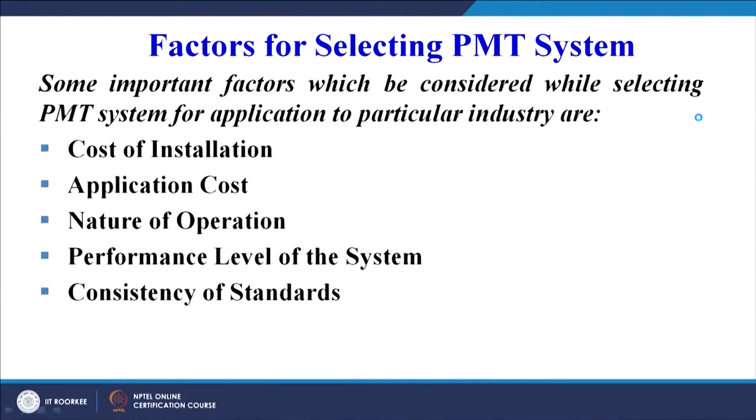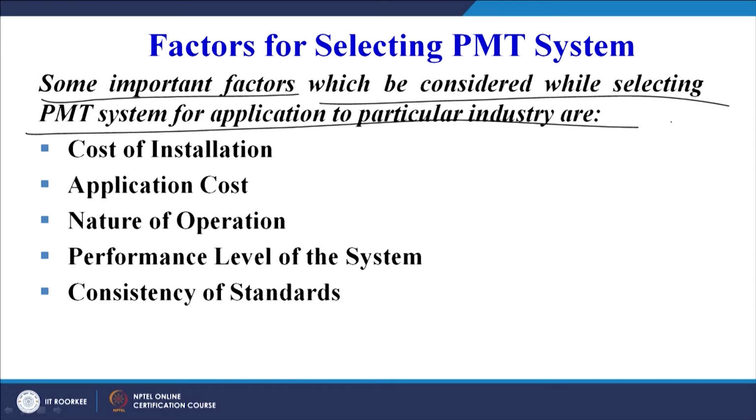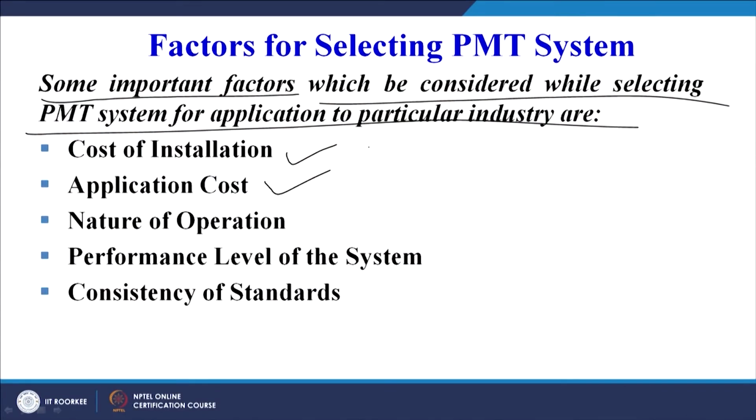Now, factors for selecting the predetermined motion time system. These are some of the important factors which will be considered while selecting the PMTS system for application to a particular industry. We have seen that there are MTM1, 2, and depending upon the level of analysis we can have different systems. So how do we decide which one to use? One, I have already told you that depending upon the level of our analysis we can decide which one suits our requirement. But then there are other factors also: cost of installation, application cost.